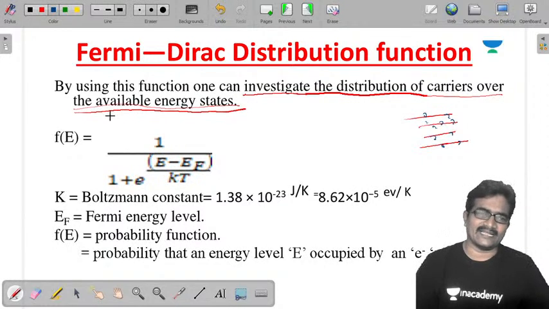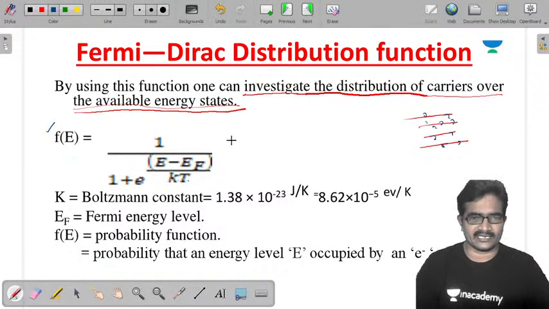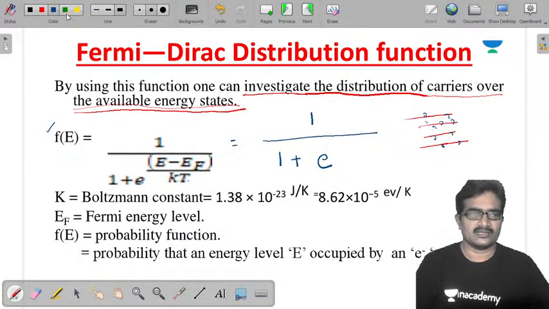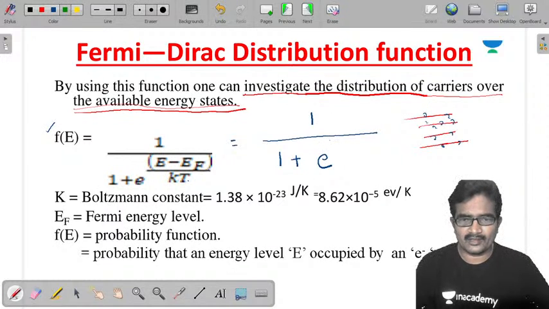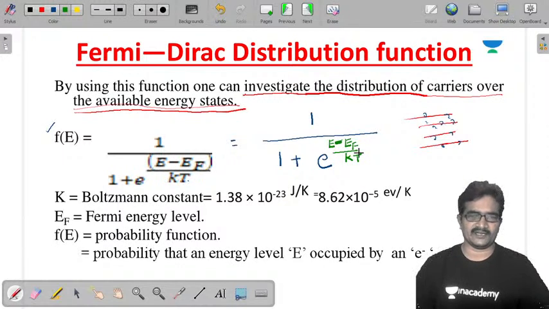Here FDD is defined by an equation, that is f of E is equal to 1 by 1 plus e power (E minus EF) by kT. So once again I am writing the same equation. See this, f of E is 1 by 1 plus e power (E minus EF) by kT. That is the equation for FDD.